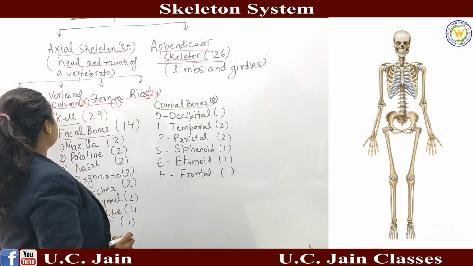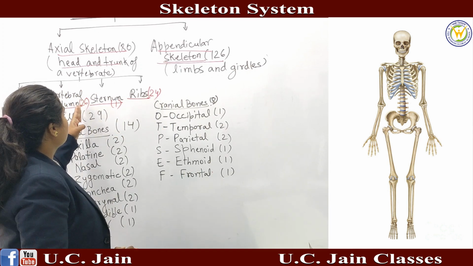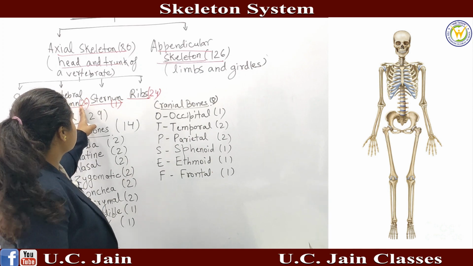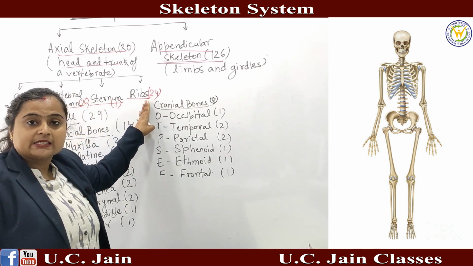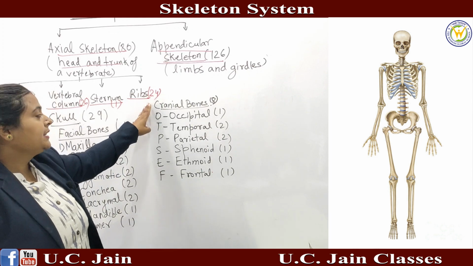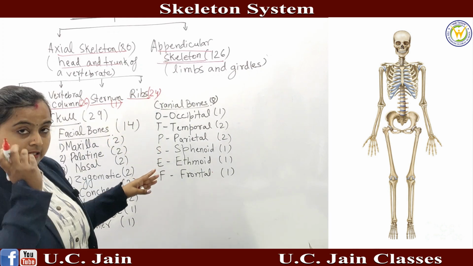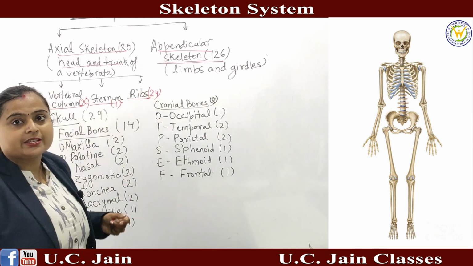So the number of bones present in the skull is 29, in the vertebral column is 26, in the sternum is 1, and in the ribs is 24. Now one by one we'll discuss in detail. First, let's start with the skull.